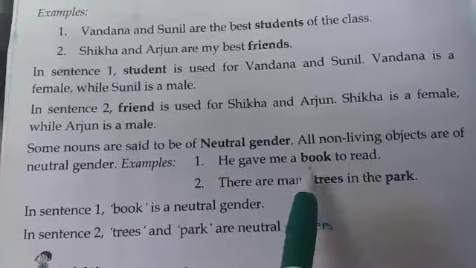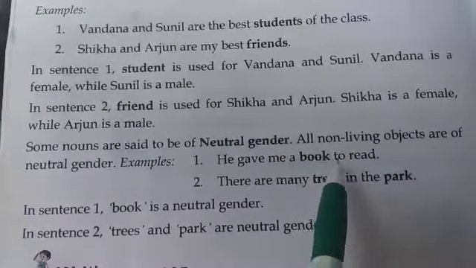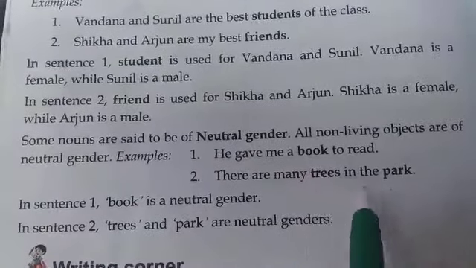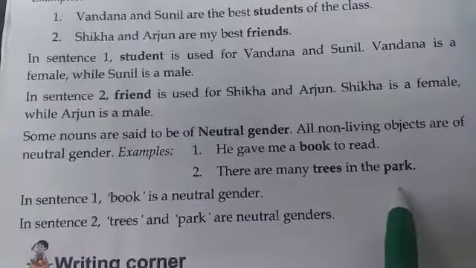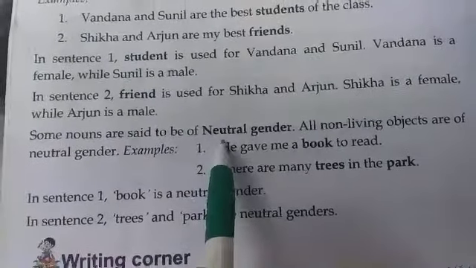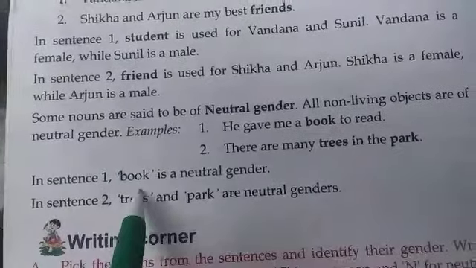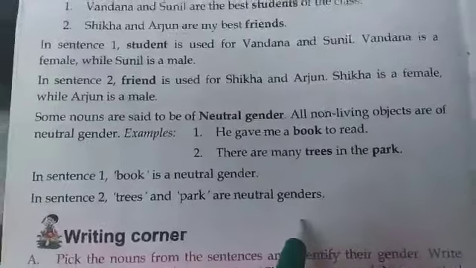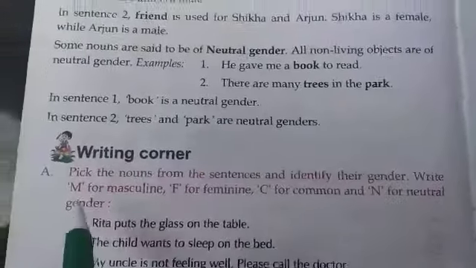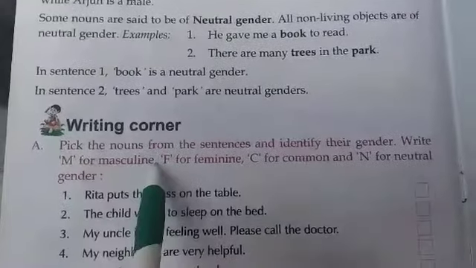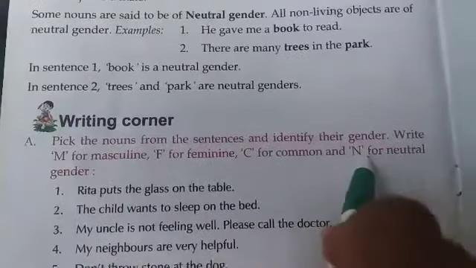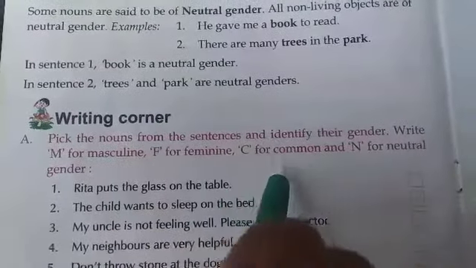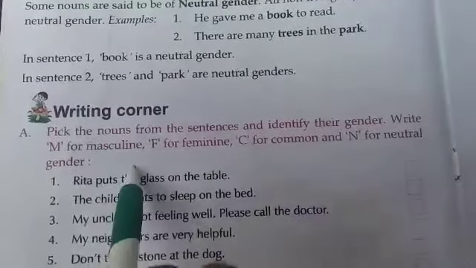Examples: he gave me a book to read. Book is a non-living object. There are many trees in the park. Trees and park are non-living objects. So we can call it neutral gender. In sentence 1, book is a neutral gender. In sentence 2, trees and park are neutral genders. So now we will do some exercises. Right in the corner, pick the nouns from the sentence and identify their gender. Write M for masculine, F for feminine, C for common and N for neutral gender.